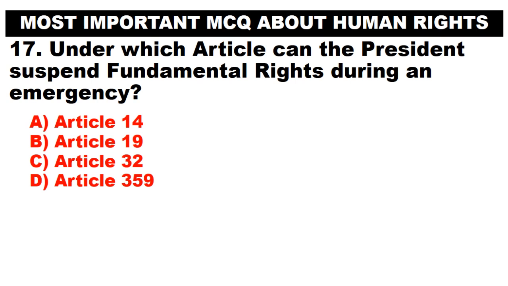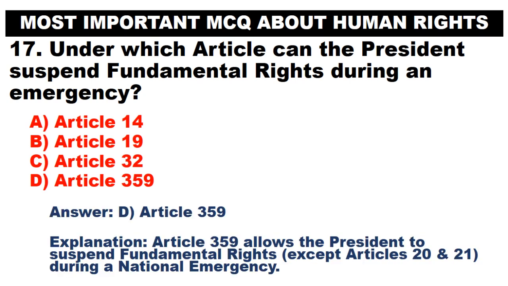Under which article can the President suspend fundamental rights during an emergency? A. Article 14. B. Article 19. C. Article 32. D. Article 359. Answer. D. Article 359. Article 359 allows the President to suspend fundamental rights, except Articles 20 and 21, during a